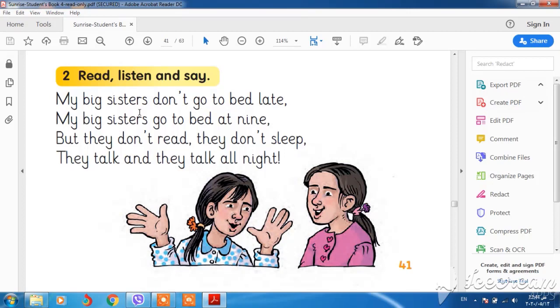But in this sentence we have two sisters, so we should say don't. My big sisters go to bed at 9, but they don't read, they don't sleep, they talk all night.